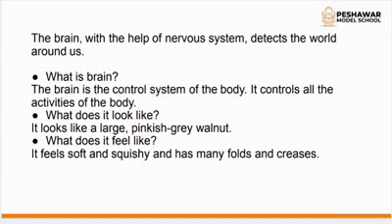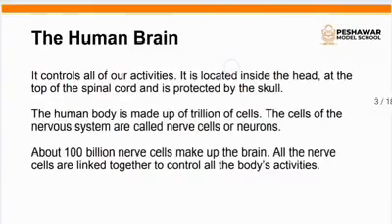Those lines are known as creases. So it feels soft and squishy and has many folds and creases. Feeling soft and squishy means that definitely it's a sensitive organ. It's a control center and a sensitive organ, so it feels soft and squishy.